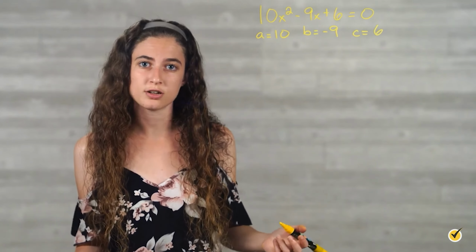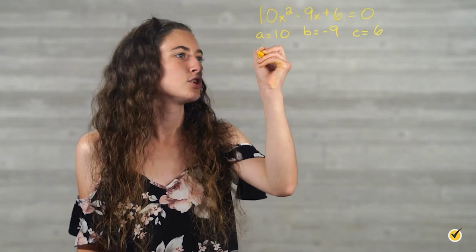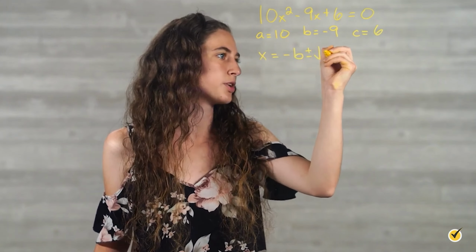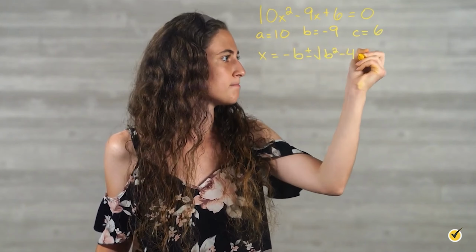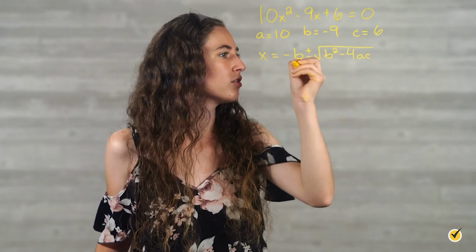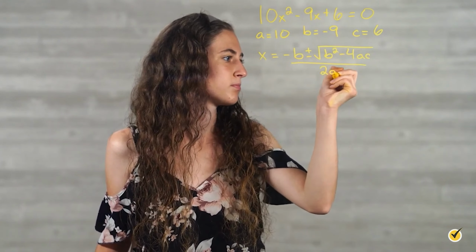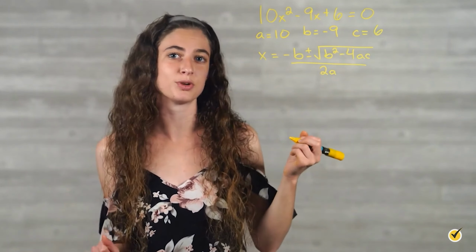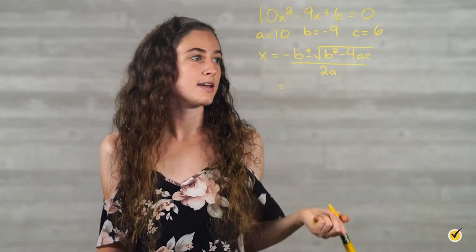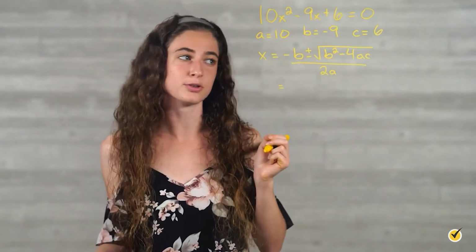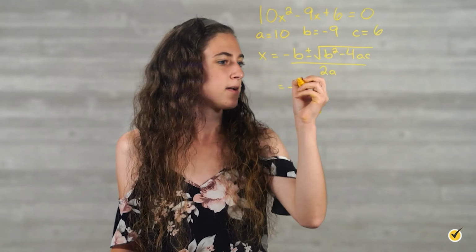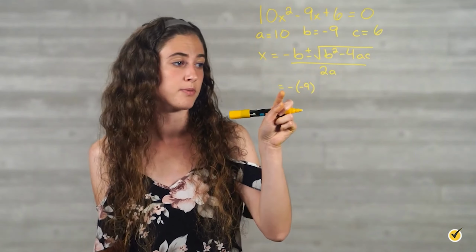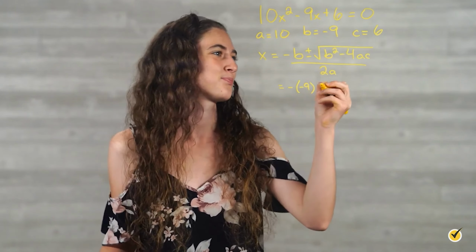Now we're going to use the quadratic formula to solve this problem. So our formula is x is equal to negative b plus or minus the square root of b squared minus 4ac, all over 2a. Now remember, writing out formulas helps you remember it, so whenever you can, it's a really helpful thing to do. Now all we have to do is plug in our numbers for our variables. So negative b is negative 9, so be careful when plugging it in. You need to make sure you have the negative 9.